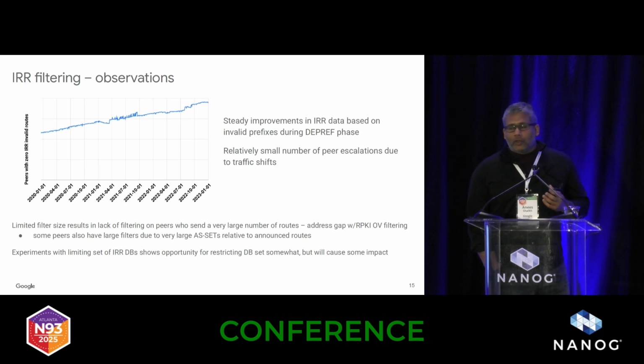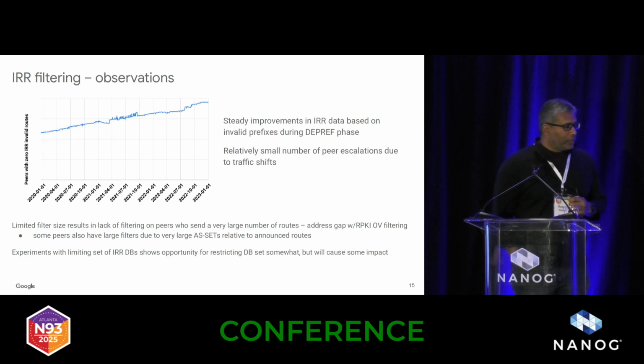Interestingly, there are also some networks out there that create AS sets that are excessively large compared to the number of routes they actually send. This is probably not a surprise to many of you, but that means that we artificially don't filter them for that reason. So we're looking at strategies where we might right-size their prefix lists based on what they actually send. But that has its own challenges, as you'd expect.